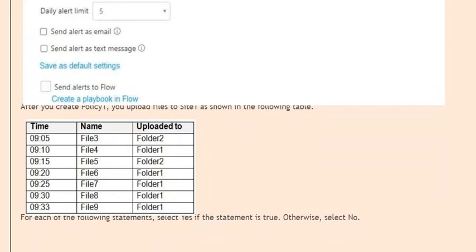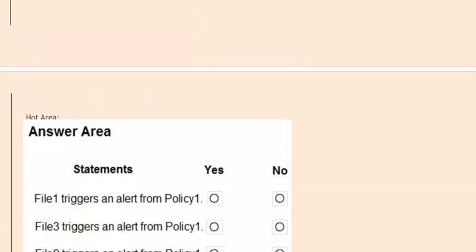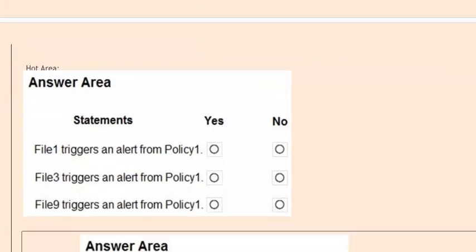For each of the following statements, select yes if the statement is true, otherwise select no. First statement, File 1 triggers an alert from Policy 1. Options are yes or no. Second statement, File 3 triggers an alert from Policy 1. Options are yes or no. Third statement, File 9 triggers an alert from Policy 1. Options are yes or no.